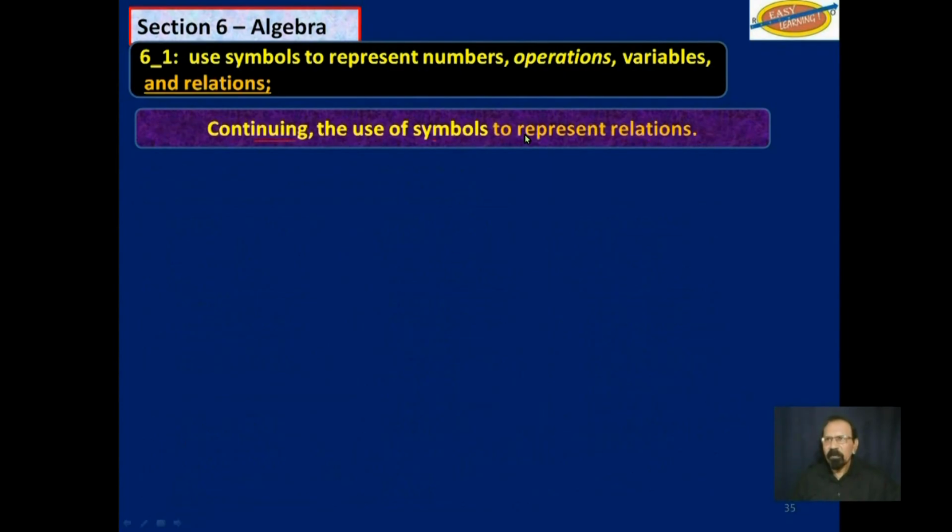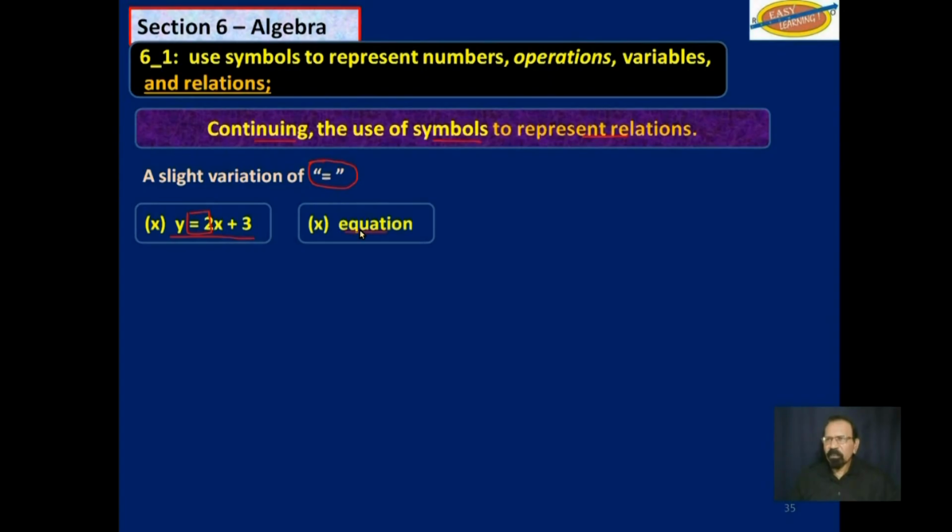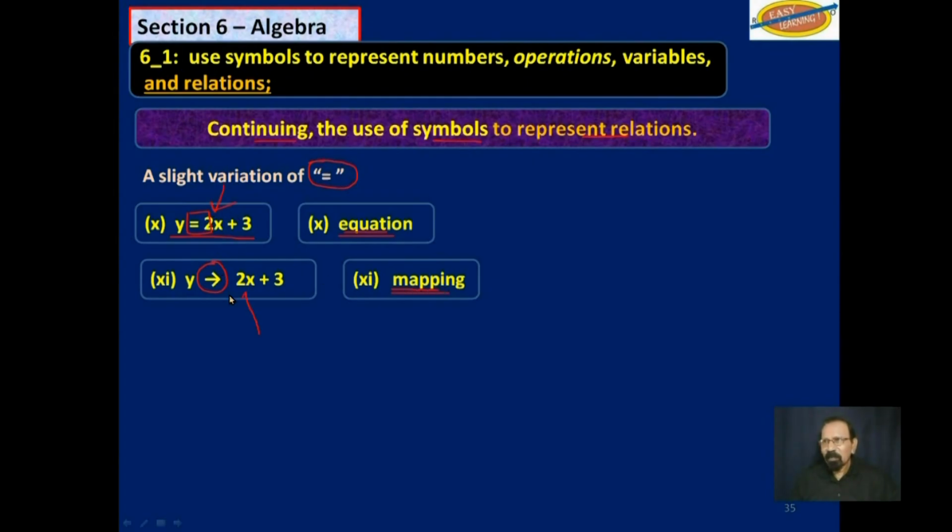Continuing, the use of symbols to represent relations, a slight variation on this equal sign. y is equal to 2x plus 3. This equal sign here actually represents an equation. So for every value for x, you will get a specific value for y. And then you have this right arrow here that you will see in algebra or calculus, but we're not doing calculus. So it means mapping. It's basically the same thing as you have up here as down here.